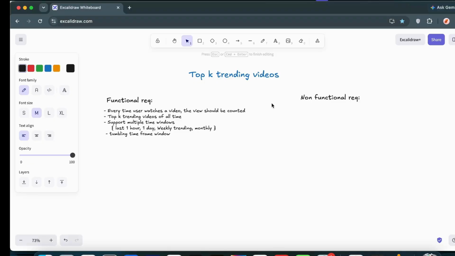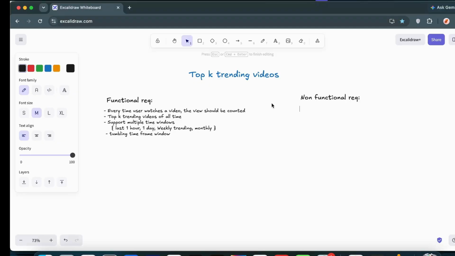The latency we are considering here should be below 50 milliseconds, because we are simply returning trending videos that have been pre-calculated in our systems, and we just have to return them to the user. For these types of systems, approximation works best, because no one really cares whether the videos we return are exactly accurate or the result is precise. So we will consider both: we will see how precise the results we return are, and then we will discuss approximation as well. For approximation, we have to use count-min sketch, another algorithm that we will discuss in this video.